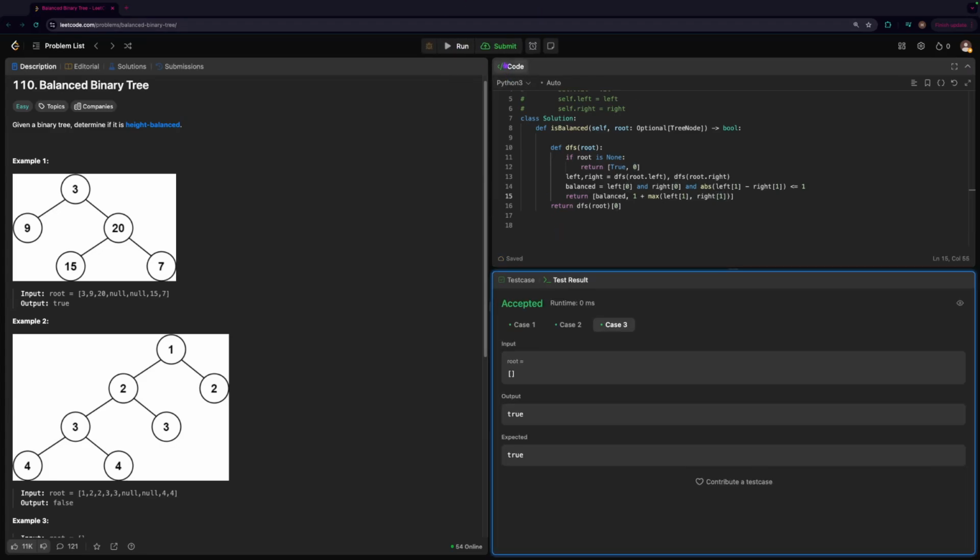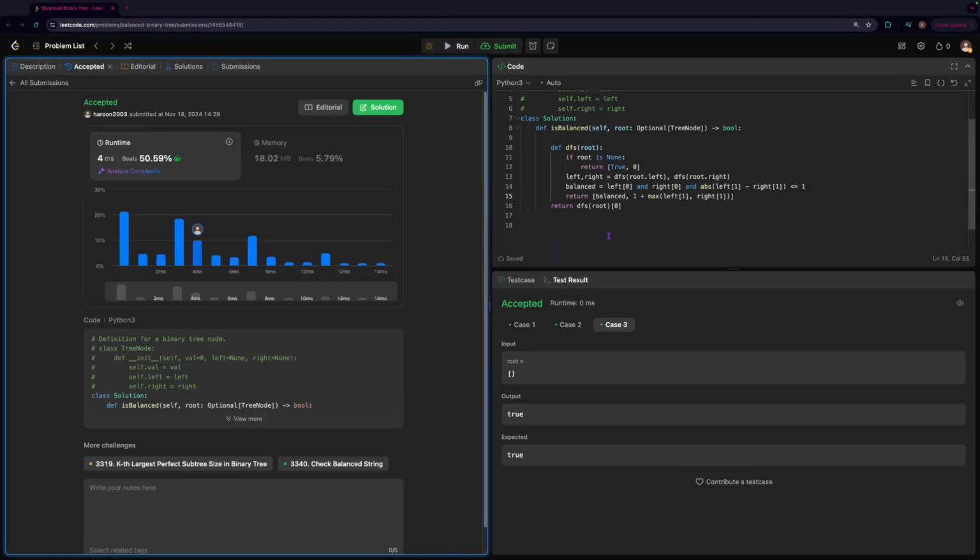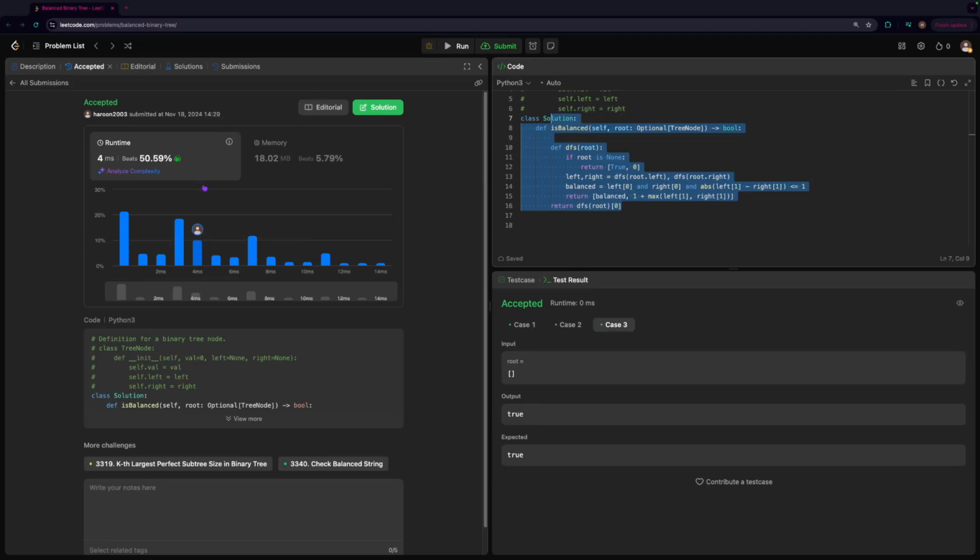So if I run this again, it's accepted, and now I submit. Honestly, I don't even know how this worked, because left 0 and right 0 are booleans. So when you take the max of that and add 1 to it, I don't know what the behavior in Python is, but I didn't know you can add 1 to a boolean. But anyways, now we see that the solution works.